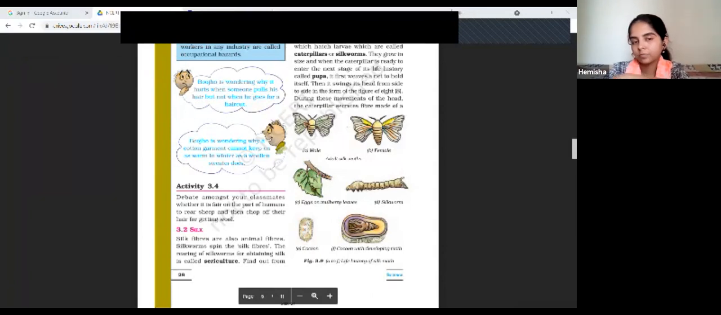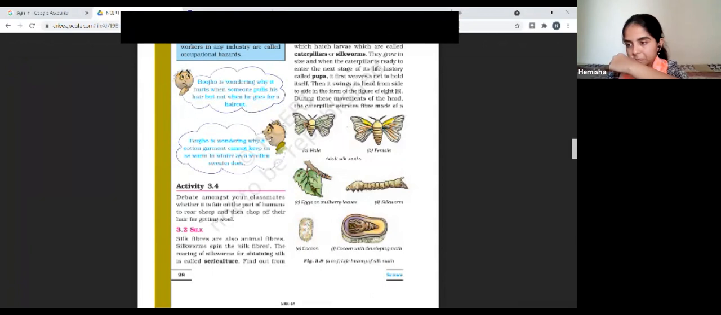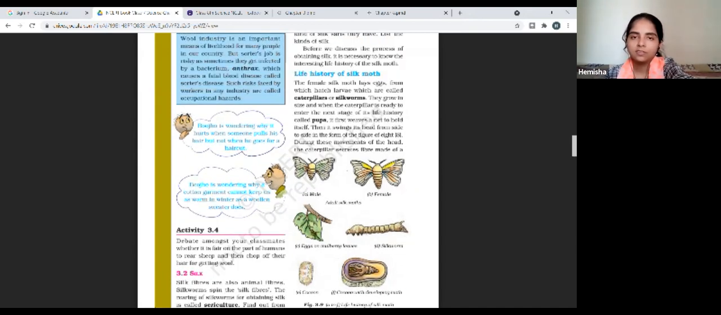Silk fibers are also animal fibers. Silkworms spin the silk fiber. The rearing of silkworms for obtaining silk is called sericulture. Find out from your mother, auntie, grandmother the kind of silk sarees they have. Before we discuss the process of obtaining silk, it is necessary to know the interesting life history of the silkworm.